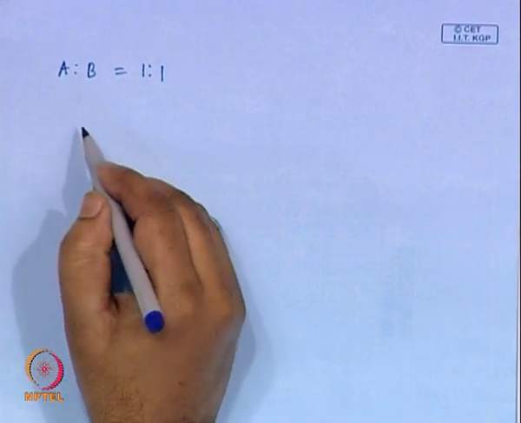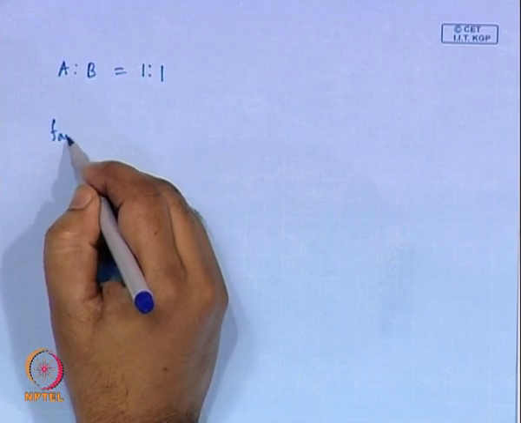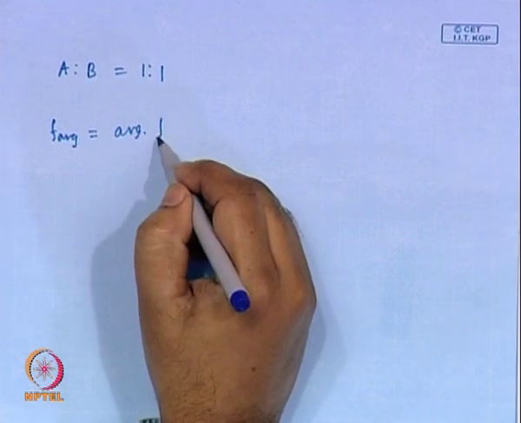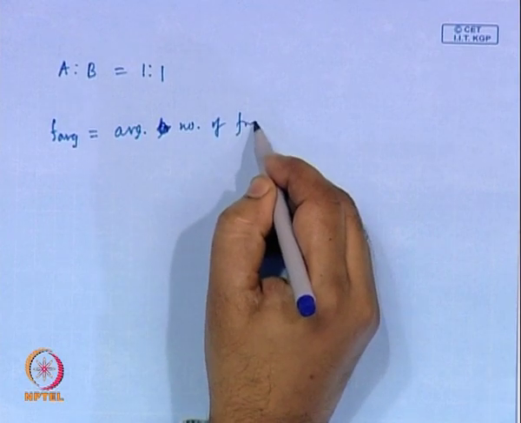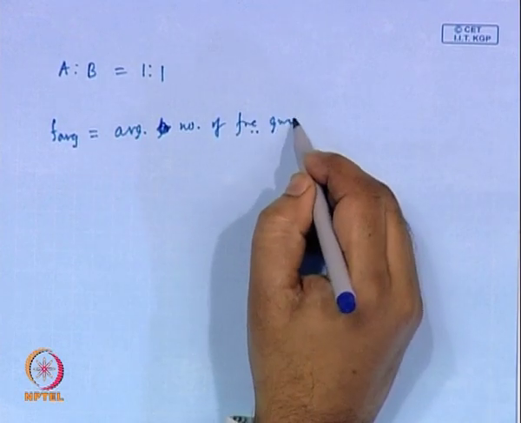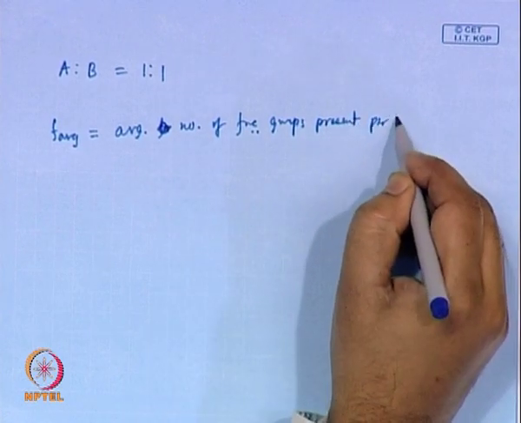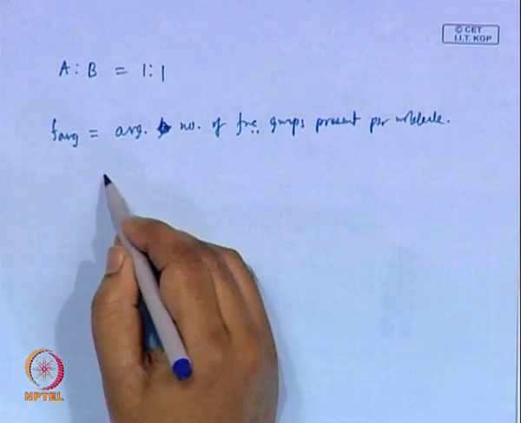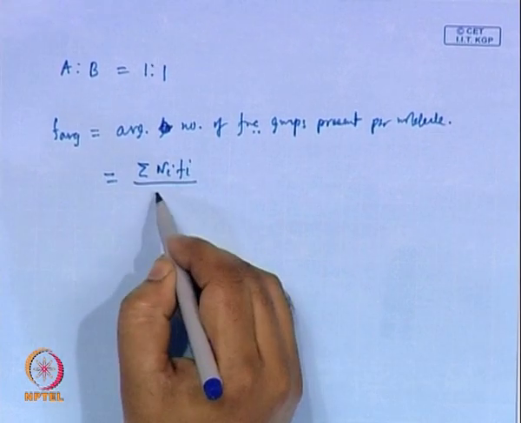And also we define a term F average, which is the average number of functional groups present per molecule, which would be given by the sum of Ni Fi over total Ni.